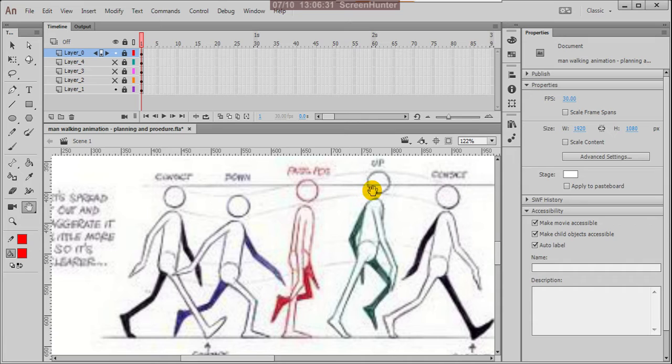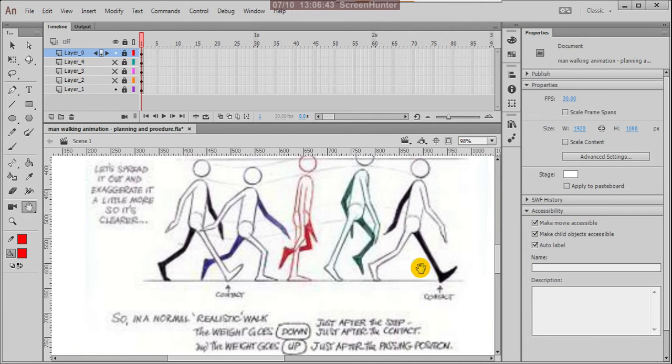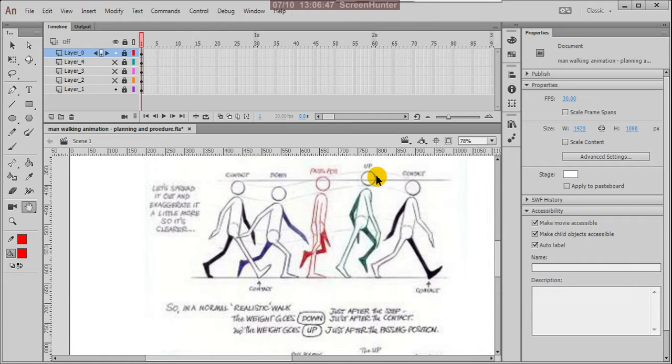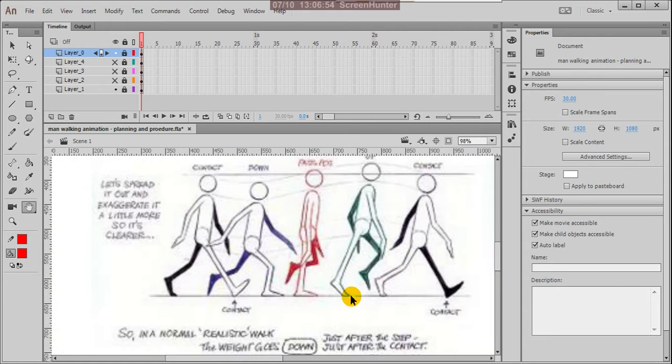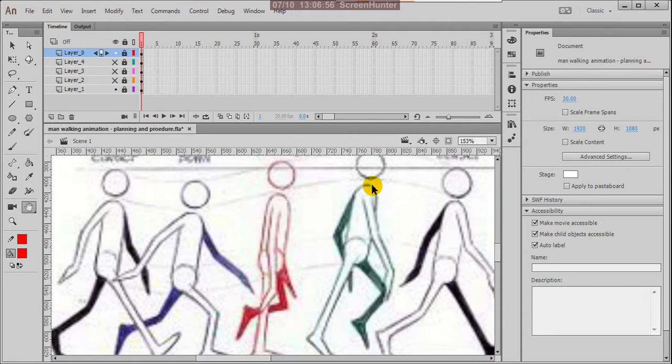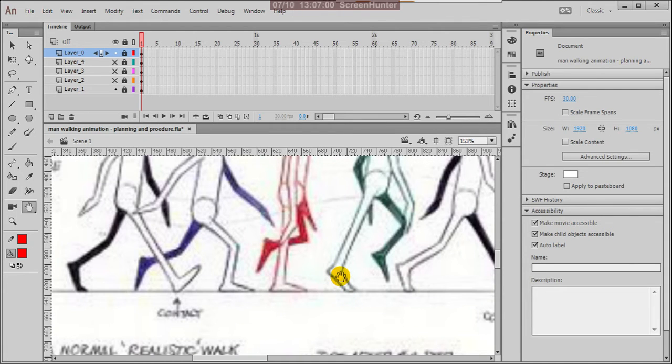So then this is the up pose. In this up pose, your whole body is stretching up, because of the next step you are going to take. Your whole body is stretching into the air, so the feet are raising up.